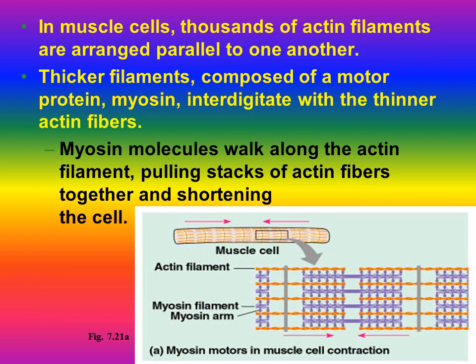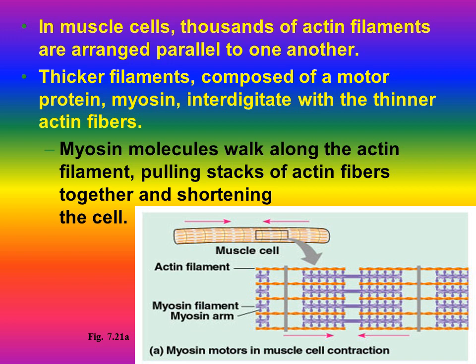Muscle cells, which contain myofilaments, also contain microfilaments, which are responsible for the contraction and relaxation of muscle cells. They contain thousands of actin filaments arranged parallel to one another, along with thick filaments composed of the motor protein myosin.